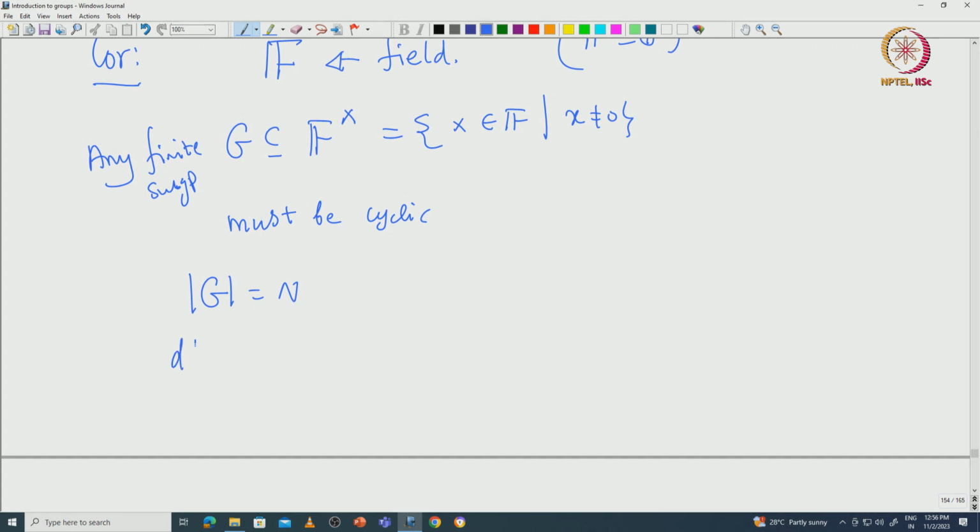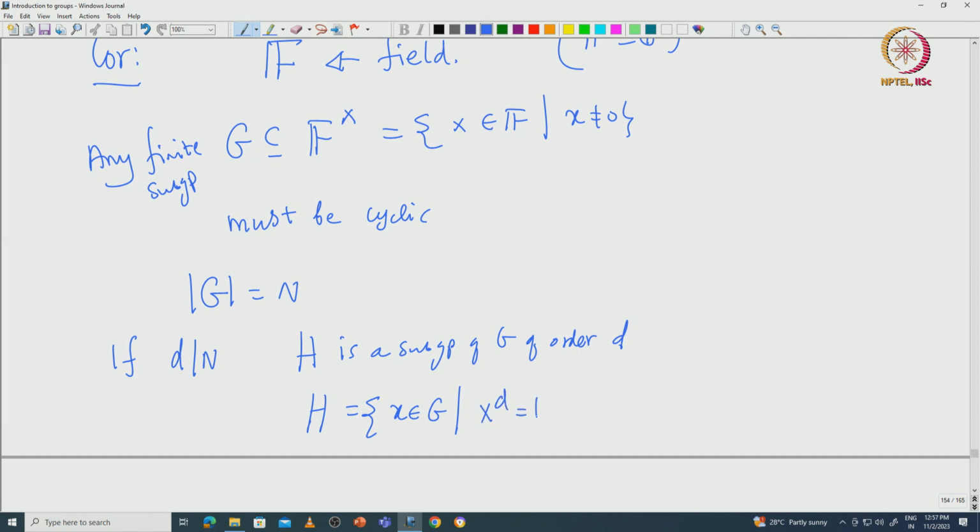If D divides N, and suppose H is a subgroup of G of order D, then you can prove that this H must be those x in G such that x power D equals 1.